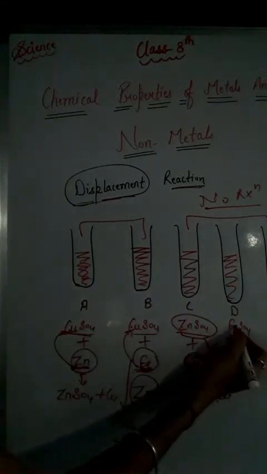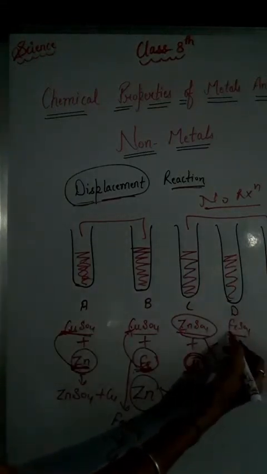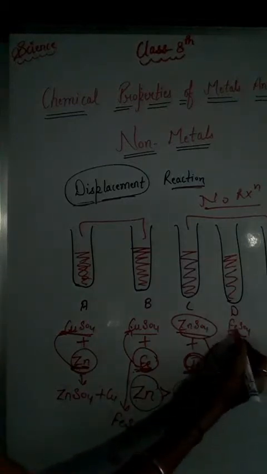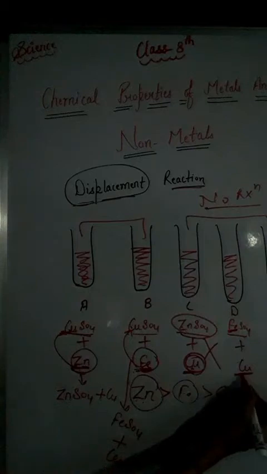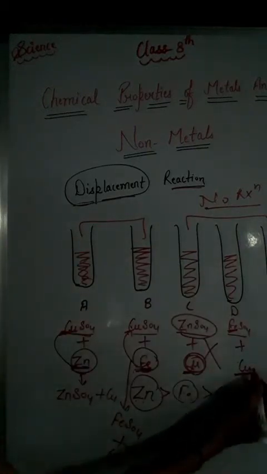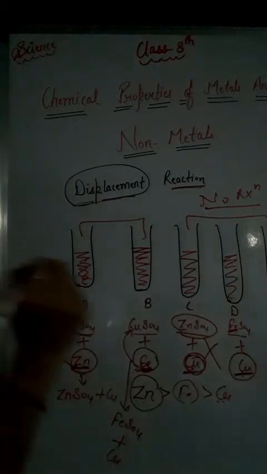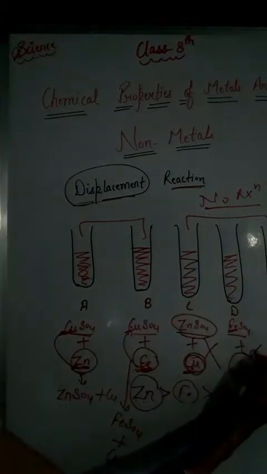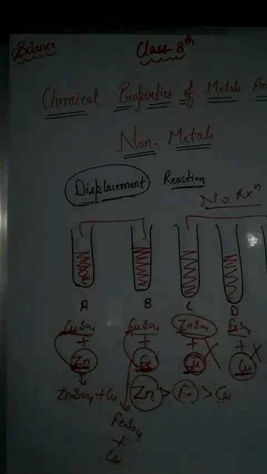Again, in this test tube, FeSO4 is here and the metal is copper. Again, out of Fe and Cu, Fe is more reactive and Cu is less reactive, and a less reactive metal can never displace a more reactive metal. So again no reaction will take place here.